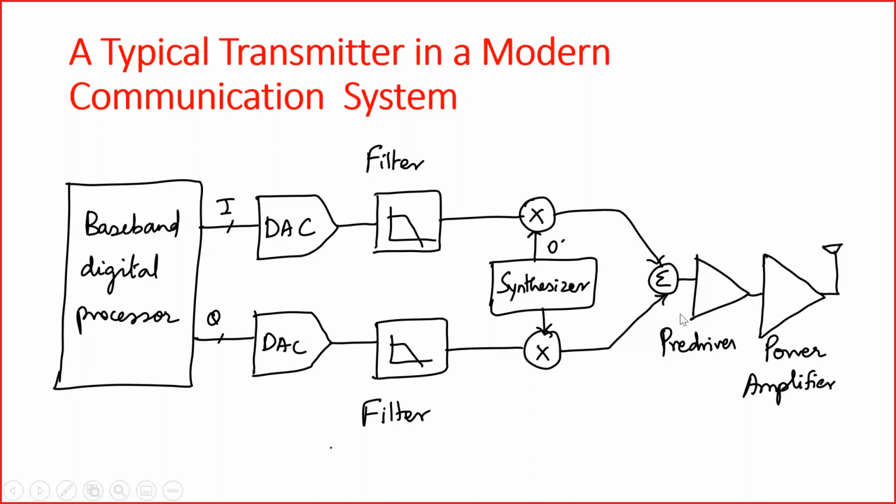You have a digital to analog converter, you have filters, you have mixers, and then you have pre-driver amplifiers, power amplifiers, and finally your antenna. So basically, although we live in a heavily digital world, there are very niche applications where analog is very extensively used and they form a very critical system.